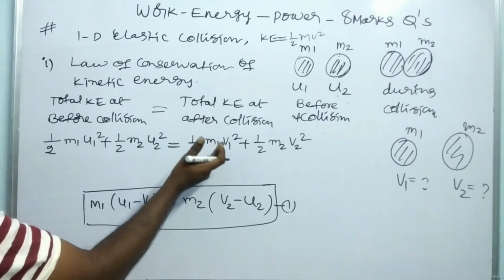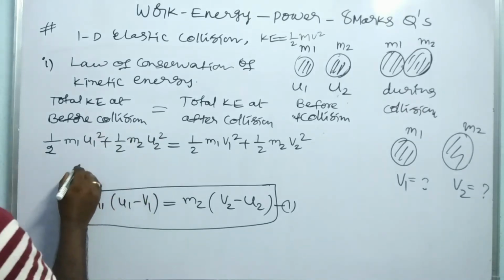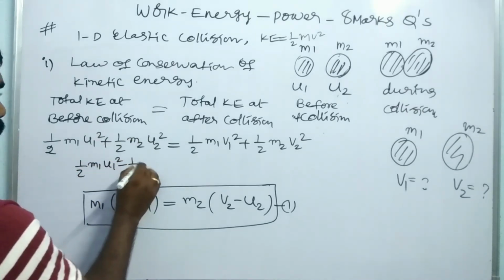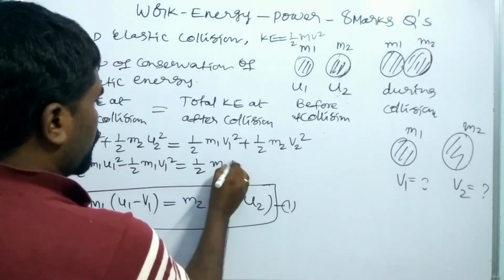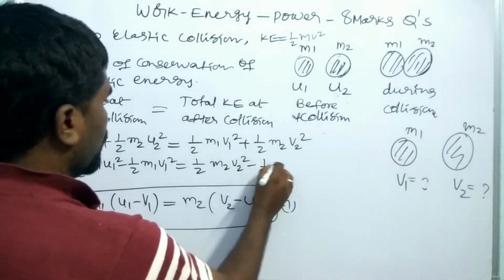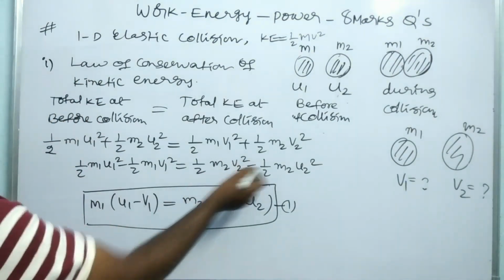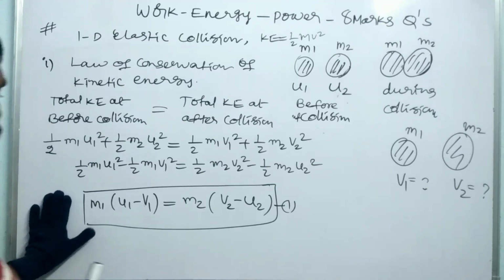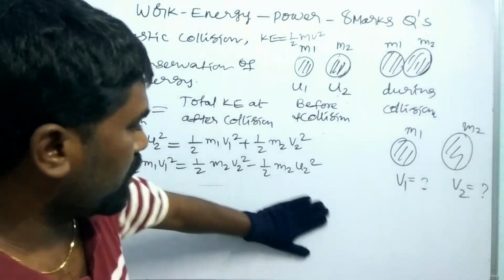So we do the same thing: all the m1 terms on one side and the m2 terms on the other side. It is half of m1 u1 square minus half of m1 v1 square, equal to 1 by 2 m2 v2 square minus 1 by 2 m2 u2 square. Here 1 by 2 is common. Keep this in your mind. So m1 into (u1 square minus v1 square) equals m2 into (v2 square minus u2 square).